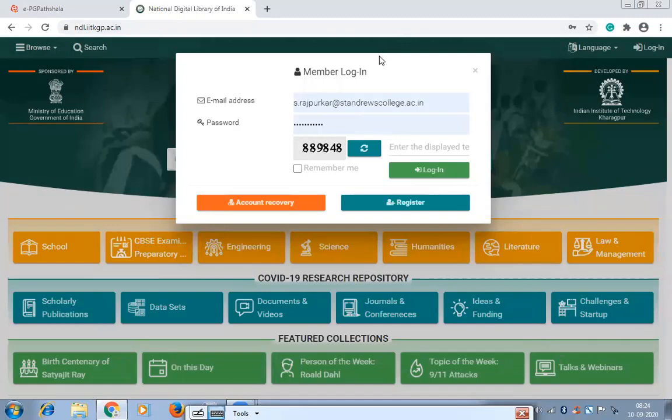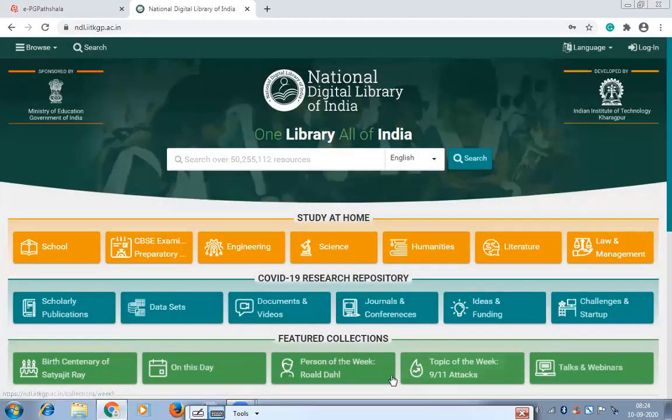If I click now on this, I have to enter this captcha here, click on remember me, and click on login. Then I will be logged in to this NDL. Only thing, if you are not a registered member or if you are not logged in to this library, you cannot download anything. You can browse the NDL, but you cannot download anything from the National Digital Library.